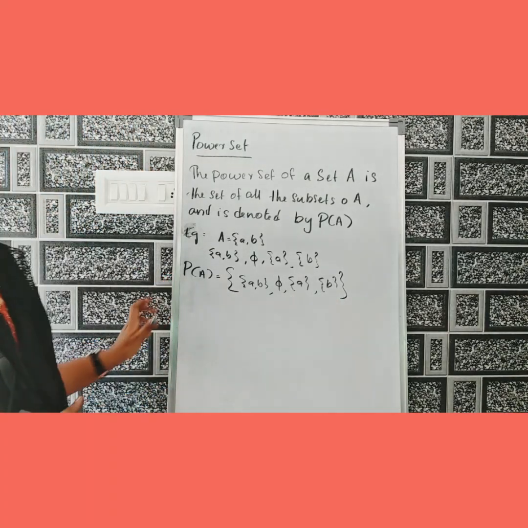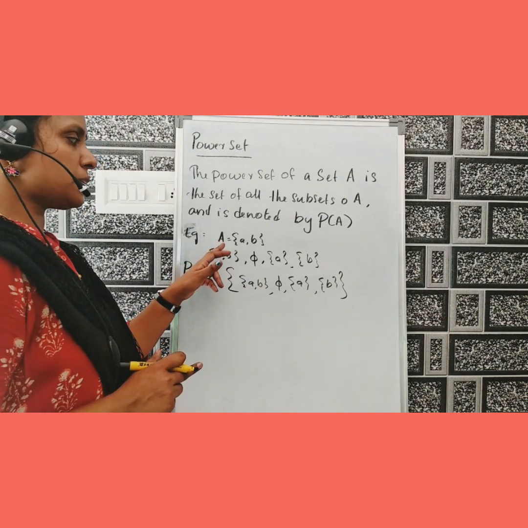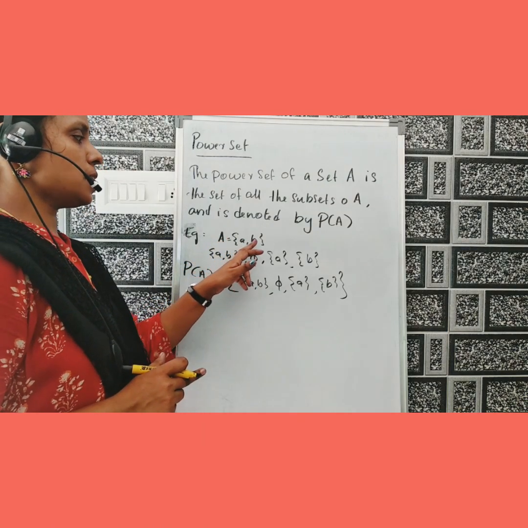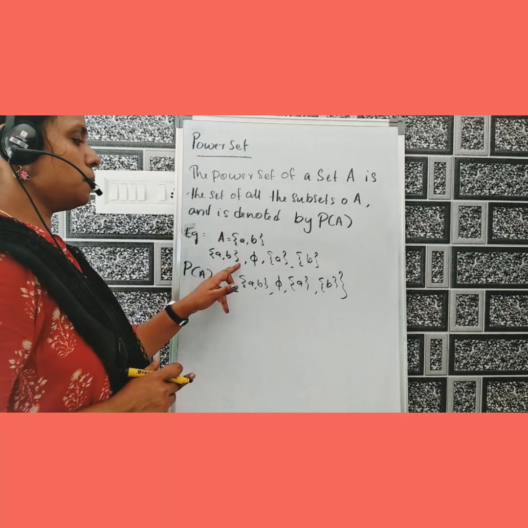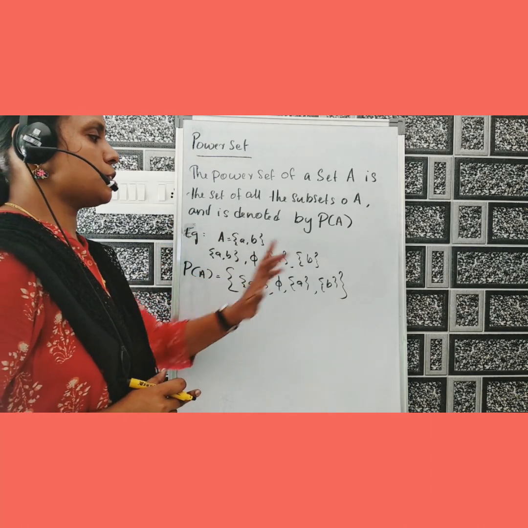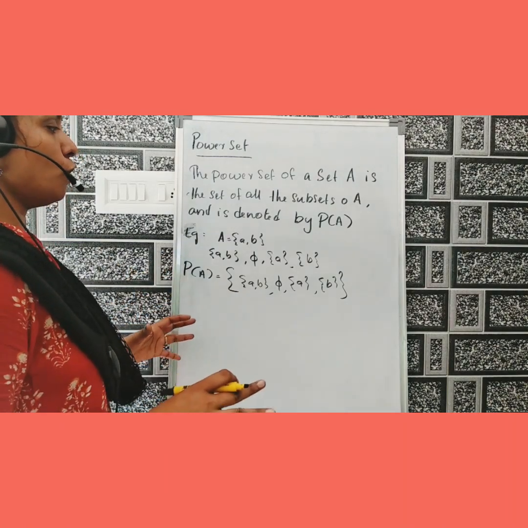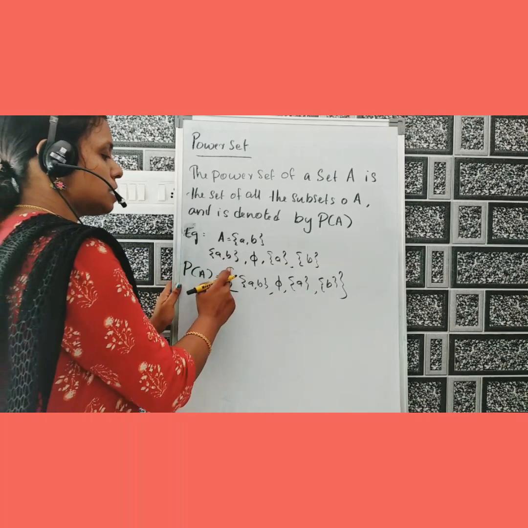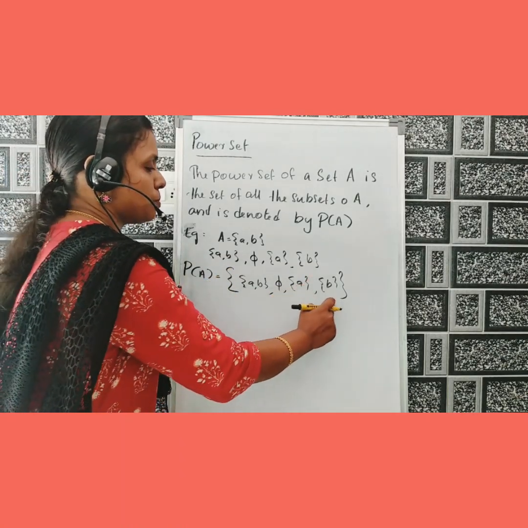This is the power set of A. Here, A is equal to {a, b}. The subsets of this set are {a, b}, null set, {a}, {b}. Then the power set of A is equal to the set of all subsets of A, that is {{a, b}, null set, {a}, {b}}. Clear?